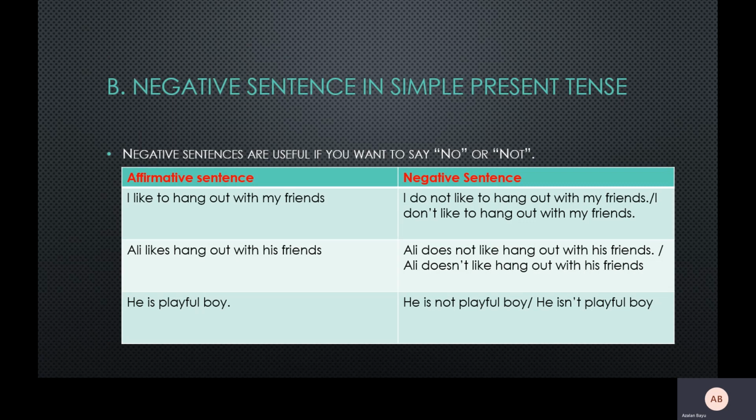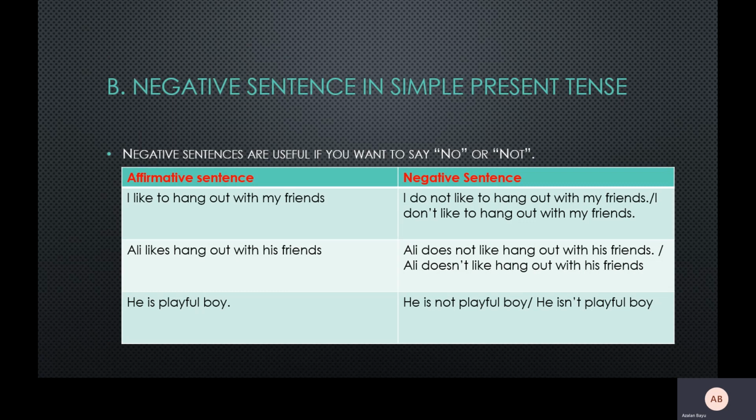Or maybe Ali likes to hang out with his friend. Negative sentence: Ali does not like to hang out with his friend, or Ali doesn't like to hang out with his friend. Why at first you use do not or don't, and for the second sentence you use does or does not? This is because Ali is singular.